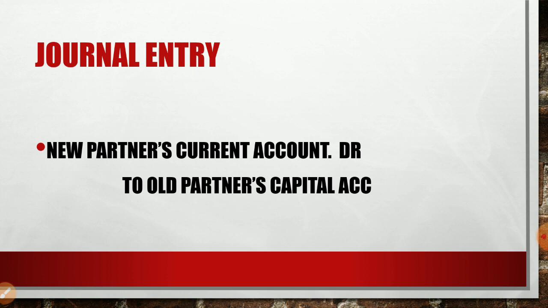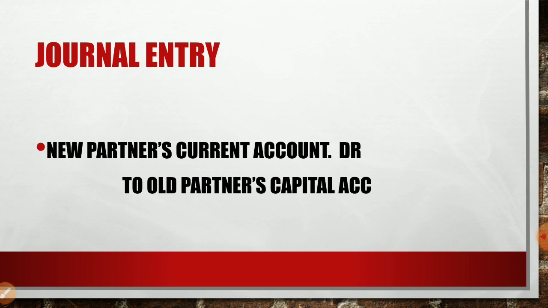We already studied the current account when we open the fixed capital method. In the capital account we write only capital. Other goodwill-related items will go to the current account. So the new partner's current account debit to old partners' capital account. Here also the ratio, which ratio?